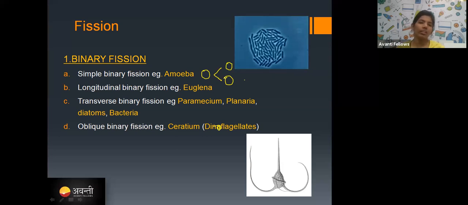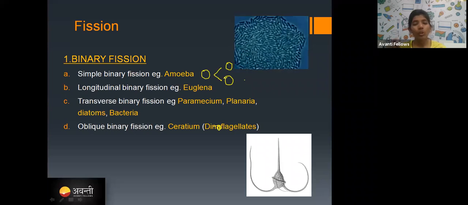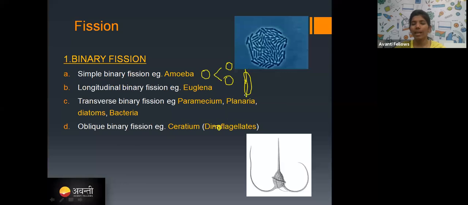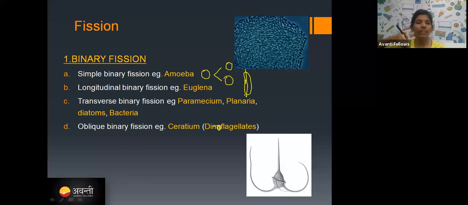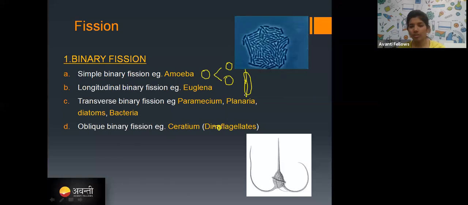So you can see in the amoeba a simple binary fission. Whereas the euglena is an elongated structure like this, right? So this euglena will divide in this manner. Vertically, the euglena will divide and give two daughter cells. That is called longitudinal binary fission.